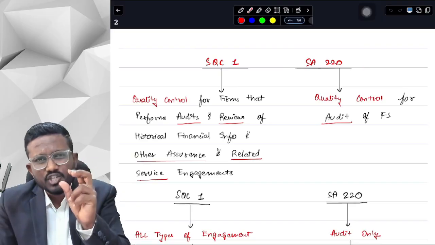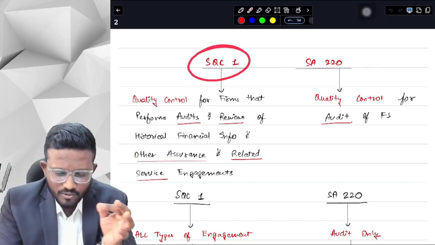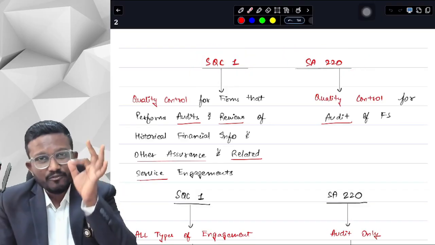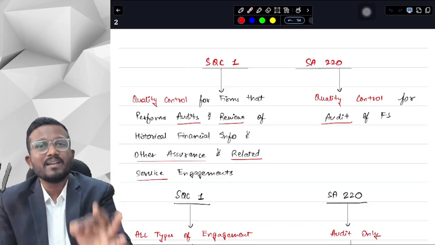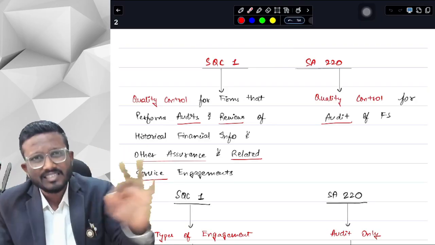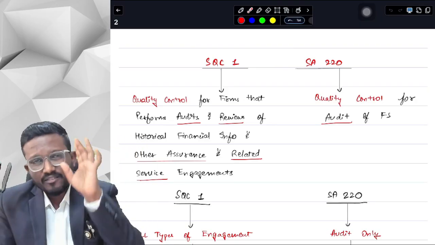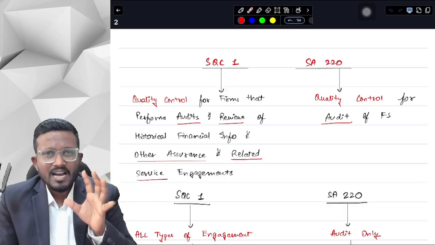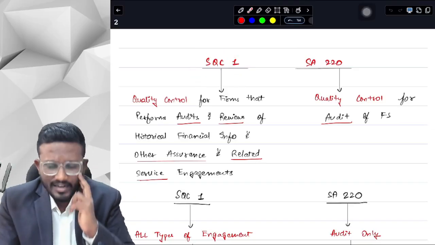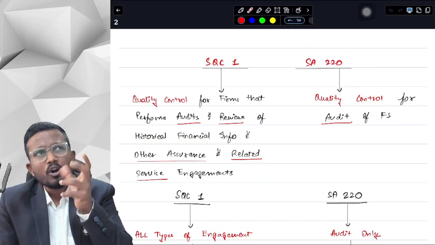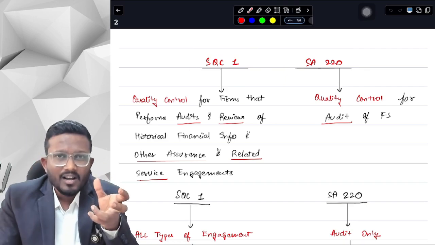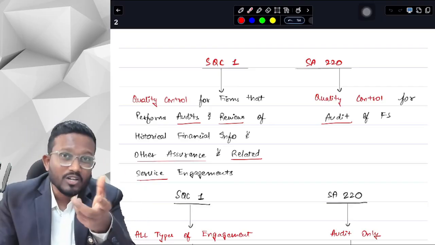Now, students generally get confused about when to quote SQC1 and when to quote SA220. So to give you a blanket answer, a common answer, applicable across your CA final audit syllabus and across all the subjects: when you are confused between two answers, in one question you are thinking, okay, I can apply SQC1 here or I can apply SA220 here, I am not sure which SA to apply, I am not sure which answer will come here, or in professional ethics, I am not sure which clause will apply here.